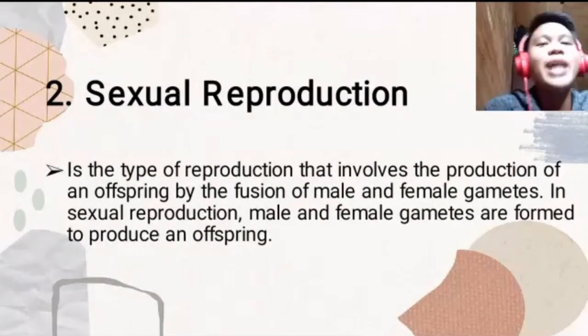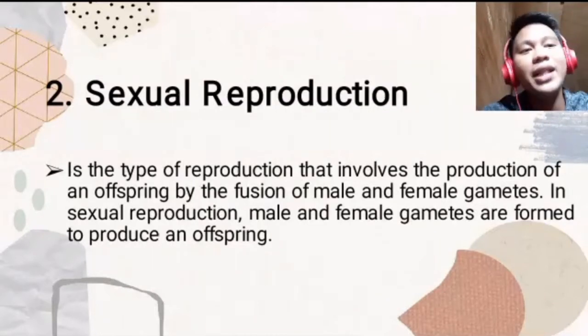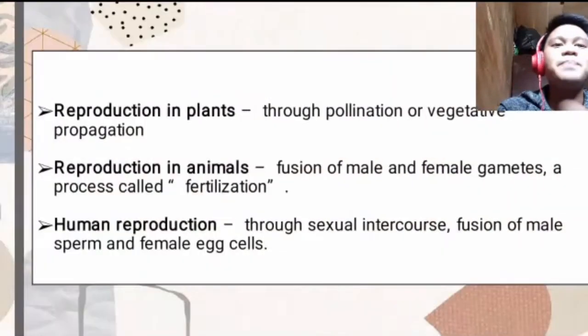So, now, the second type of reproduction is sexual. Take note, number one is asexual. Number two is sexual reproduction. It is the type of reproduction that involves the production of an offspring by the fusion of male and female gametes. In sexual reproduction, male and female gametes are formed to produce an offspring. If asexual, it has a single parent organism. Sexual has two. It is the fusion between the male and the female gametes.